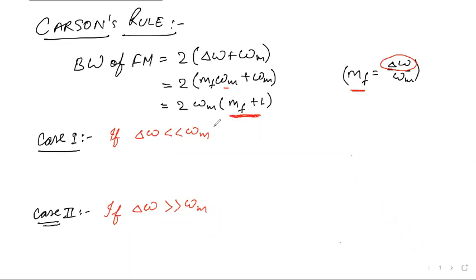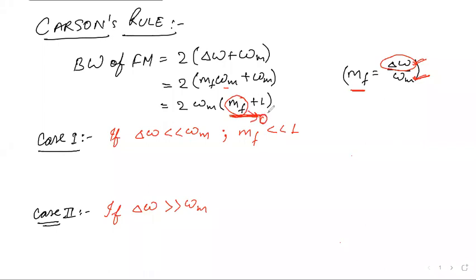The first case is del omega is very less than omega m. What does this mean? If del omega is very less than omega m, then the value of mf will be very less than 1, tending to 0.